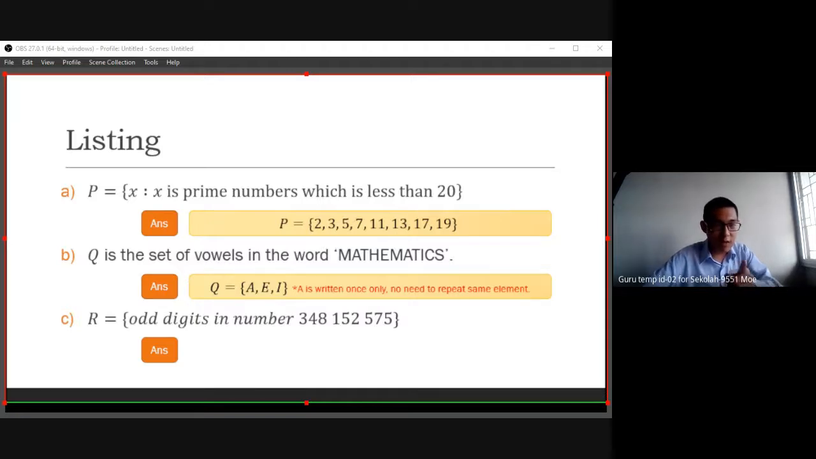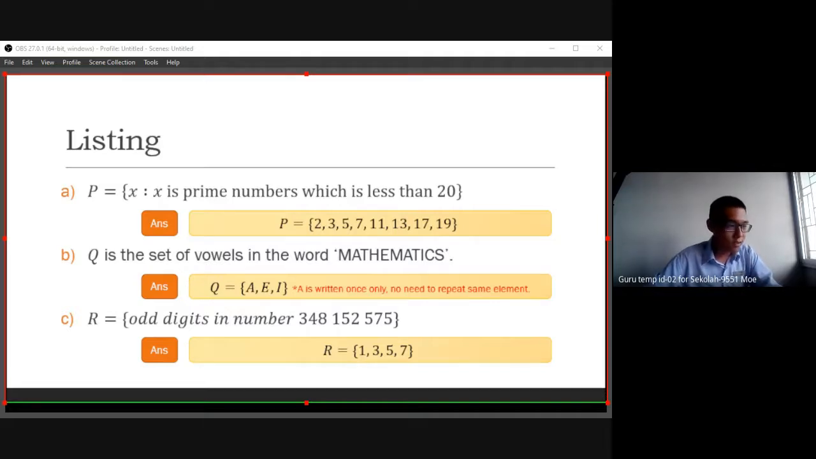For those five, we have three frequencies, so we don't need to write down three times. We just have 1, 3, 5, 7. We don't have nine, so no need to list out nine. Don't be too clever. If all odd digits include the nine, you list out nine. But in this situation, no nine. Okay, so you gave a wrong answer already, you missed out. Okay, so this is a listing.